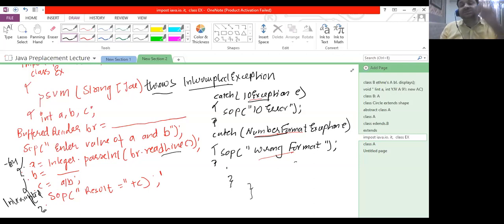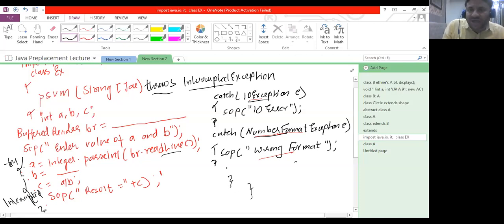If there is a catch for InterruptedException, you don't have to write throws InterruptedException. If it is a checked type of exception, you must write it if there is no catch. If it is an unchecked type, like ArithmeticException, it is capable of generating it but not handling it, but it will still be allowed to compile. There is no compulsion for you to write it in the throws list. Even if you write it, it is okay.